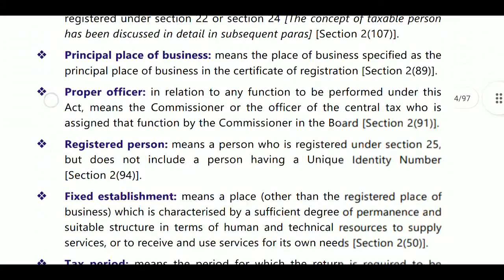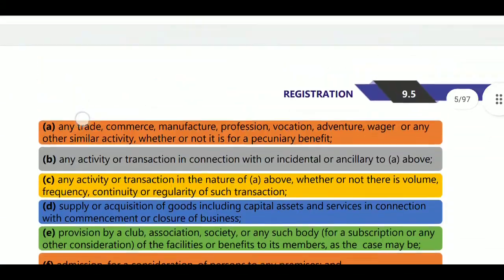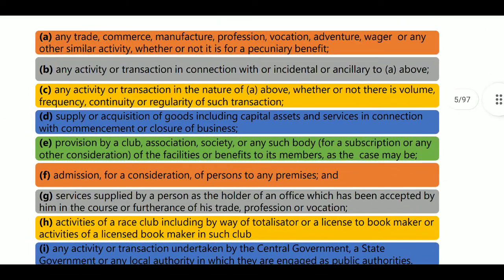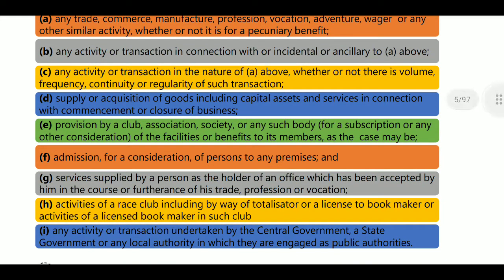Next, some other definitions. Business means what? Business includes, section 2, clause 17: any trade, commerce, manufacture, profession, vocation, adventure, wager, or any other similar activity, whether or not for pecuniary benefit, and any activity or transaction in connection with, or ancillary to, the above transactions, or any activity in the nature of the above, irrespective of its volume, frequency, continuity